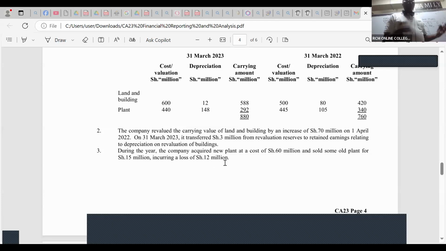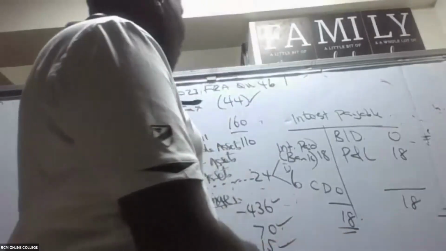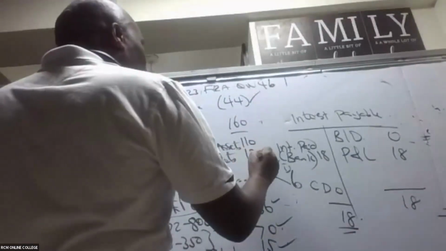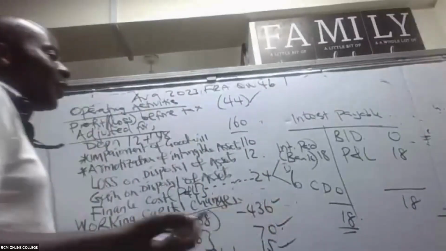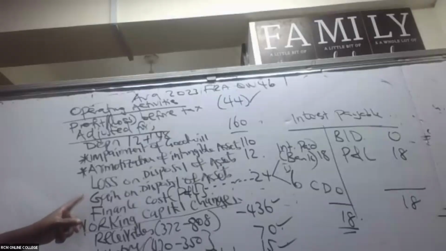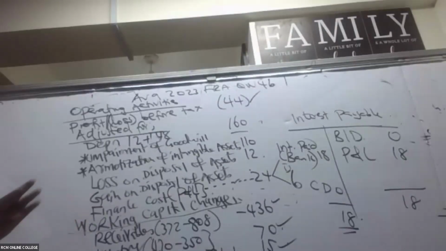So we have a loss on disposal of an asset there of 12. Of course, for FRA, it's quite easy. If we have a loss on disposal, then automatically we shall not have a gain on disposal of assets. Two sides of the coin, so one side will prevail.